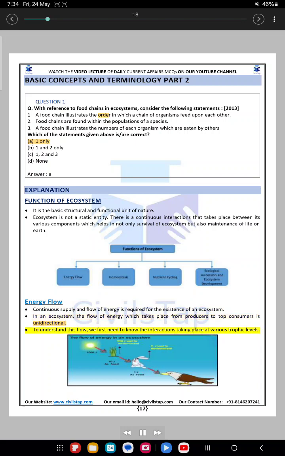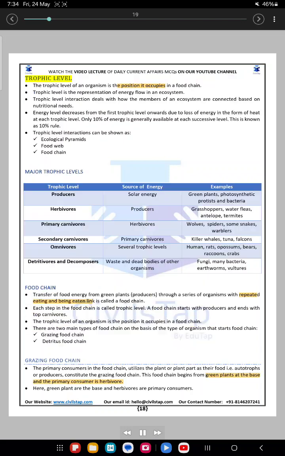To understand this flow, we first need to know the interactions taking place at various trophic levels. Trophic level. The trophic level of an organism is the position it occupies in a food chain. Trophic level is the representation of energy flow in an ecosystem. Trophic level interaction deals with how the members of an ecosystem are connected based on nutritional needs. Energy level decreases from the first trophic level onwards due to loss of energy in the form of heat at each trophic level. Only 10% of energy is generally available at each successive level. This is known as the 10% rule.